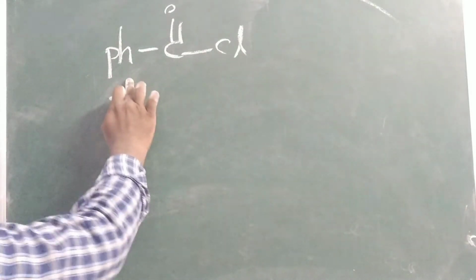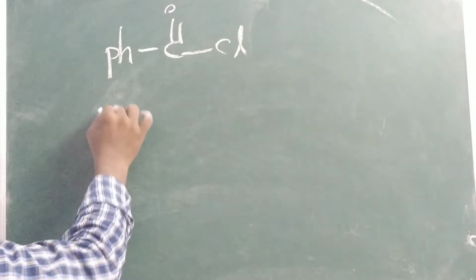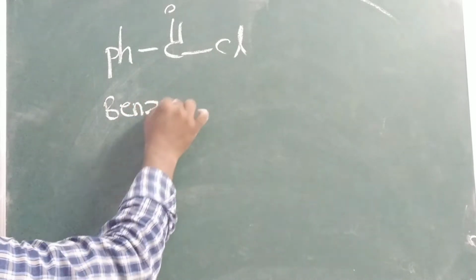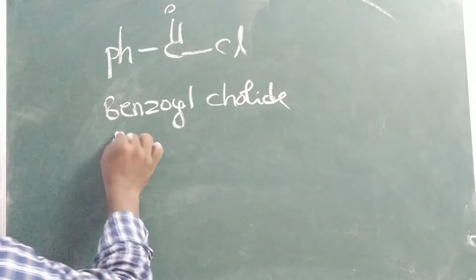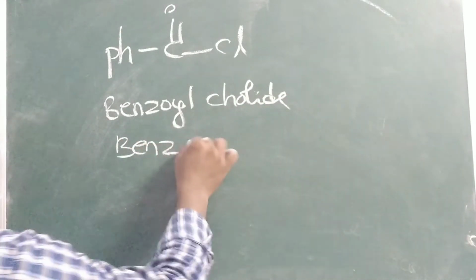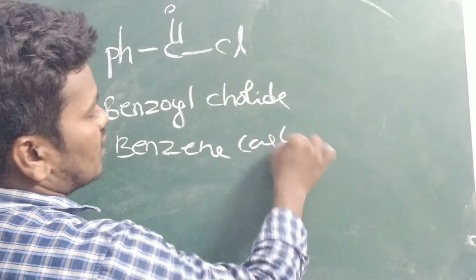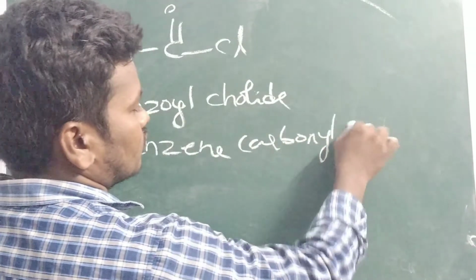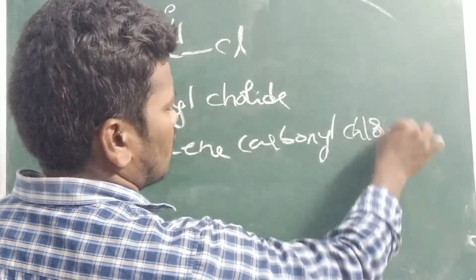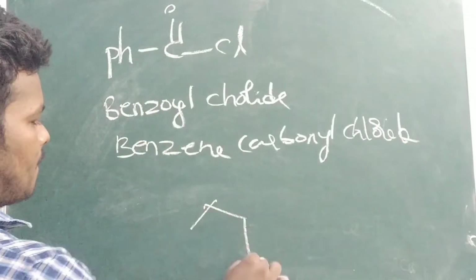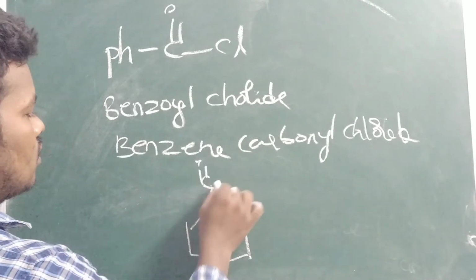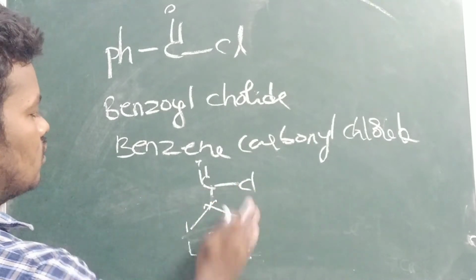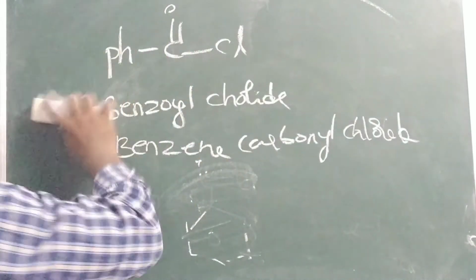Of course it is there in the answer. So how will you give? So what is this? Phenyl. You can write it as benzyl. So benzyl chloride, or benzene carbonyl chloride. Benzene carbonyl, C double bond O. Okay. So next you can see another example.